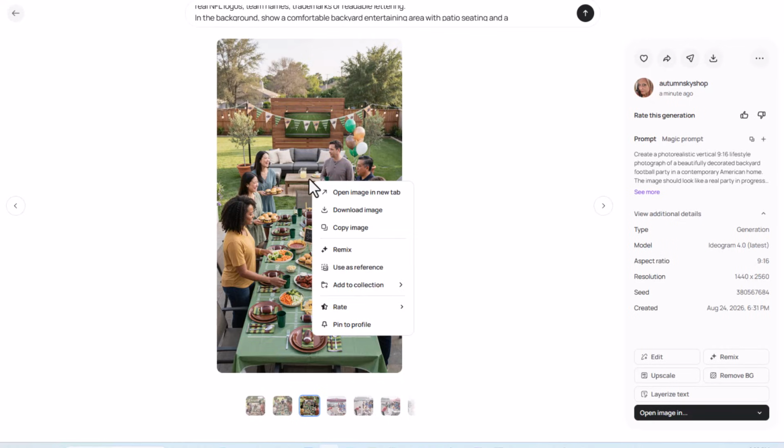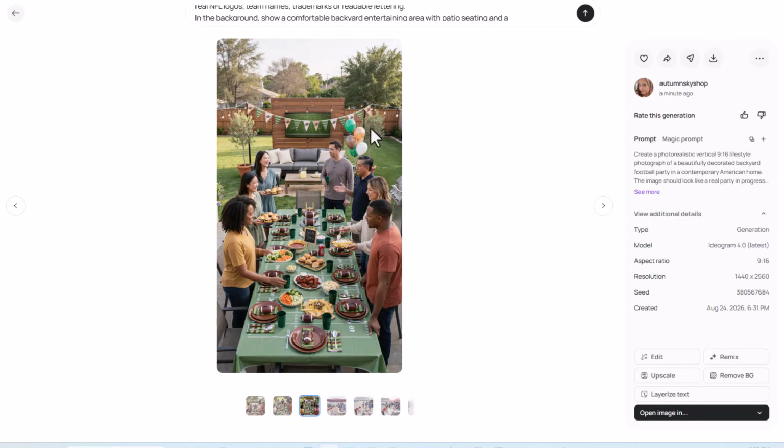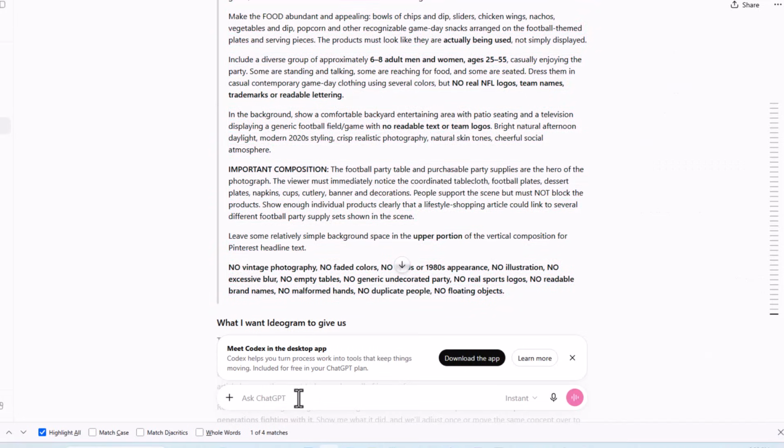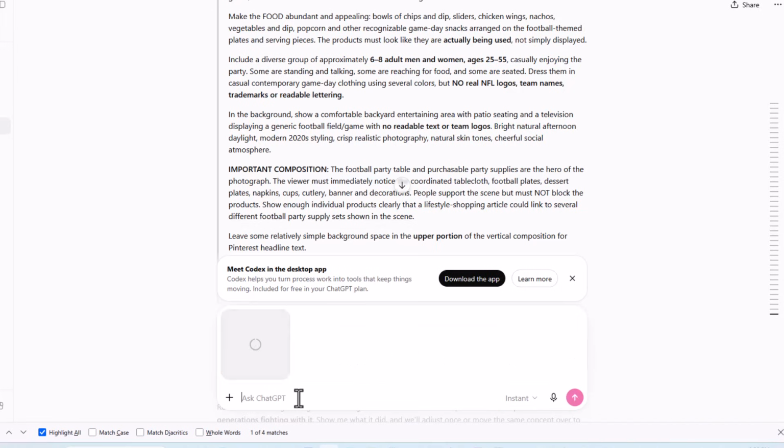Let me go back and give this. I know this is what happens to me all the time. Let's go back here. Okay, so all I did is copy the picture and I pasted it here.